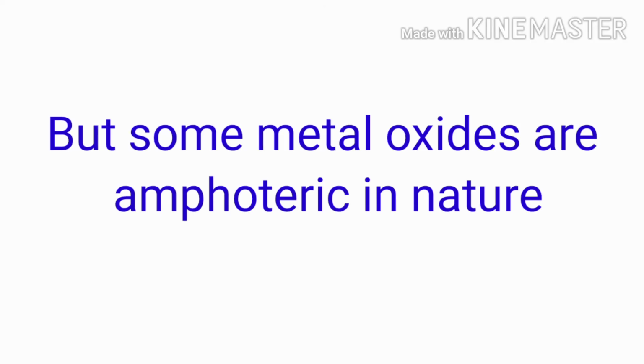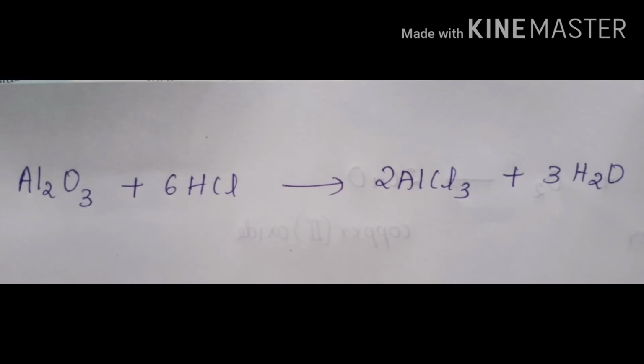But some metal oxides such as aluminium oxide, zinc oxide, etc. show both acidic as well as basic behavior. Such metal oxides which react with both acids as well as bases to produce salts and water are known as amphoteric oxides. For example, aluminium oxide on reaction with hydrochloric acid produces aluminium chloride, which is a salt, and water.